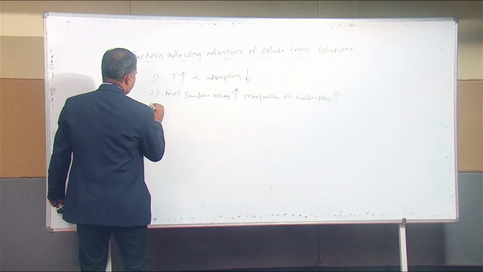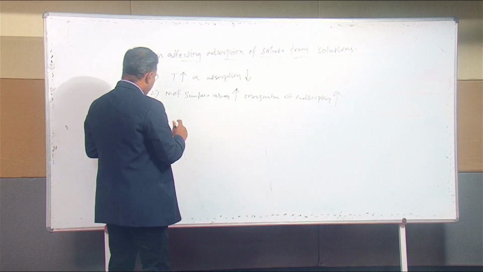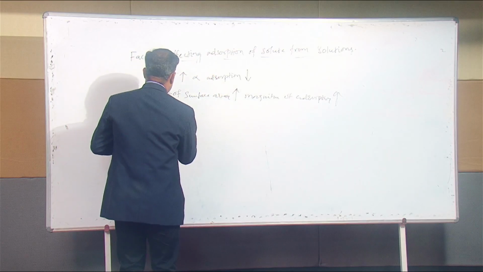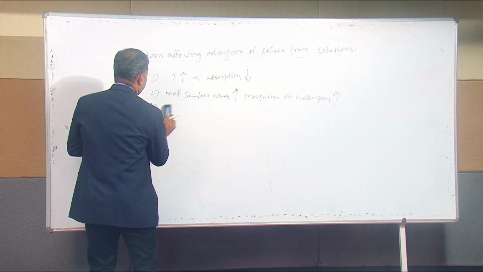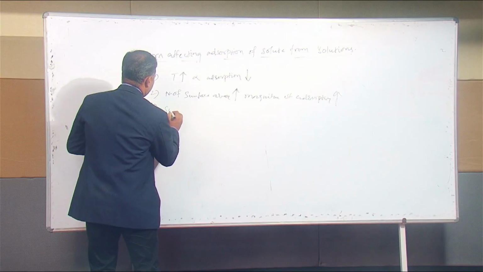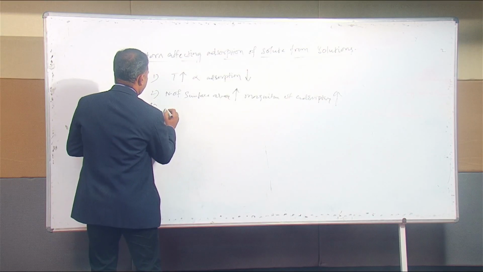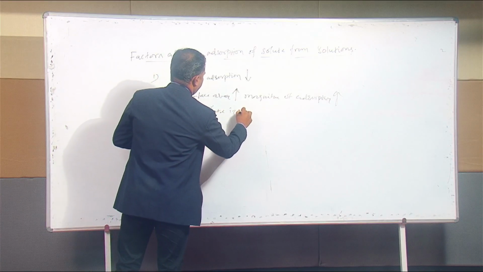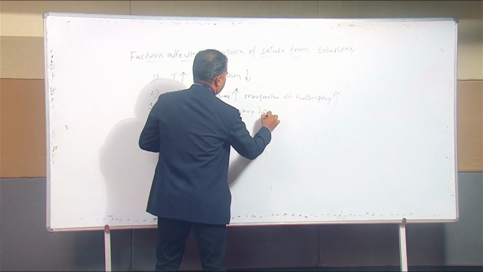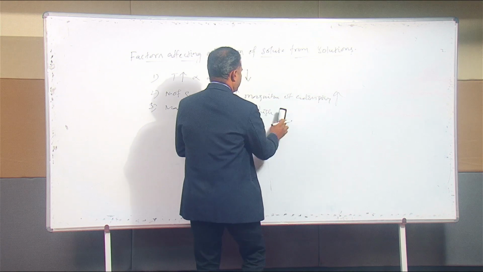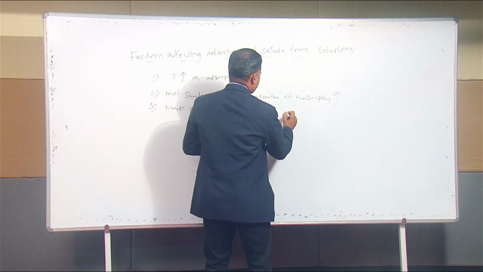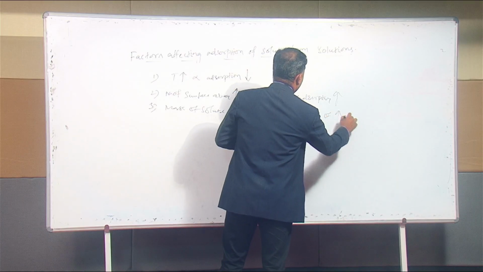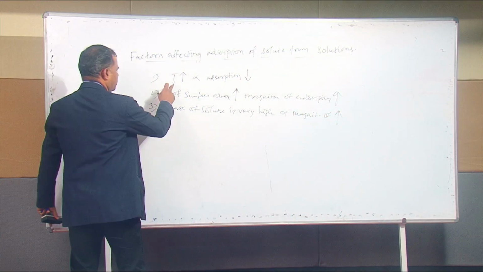Second factor. Then third factor: if the surface area of the solid is very high, adsorption is also very high. The mass of the solute is very high, so the surface area of the adsorbent is high and the magnitude of adsorption is also more, or increases. So these are the three factors.